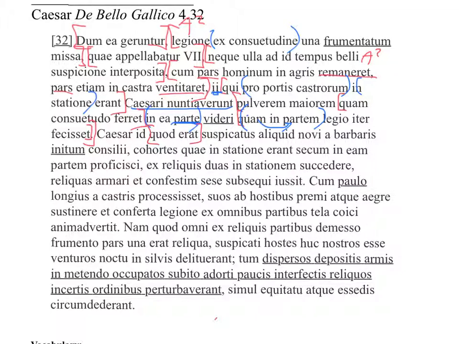"Aliquid novi a barbaris initum consilii." Now, this word suspicatus means to suspect, and that is a verb of the head. It's kind of a thinking verb. So we're thinking ACI. We don't have an esse or an infinitive, but we have initum. Initum has to be our infinitive form without the esse. Caesar does this often, as you've seen before. So we actually have a pretty big ACI.